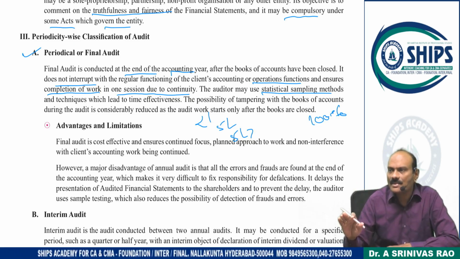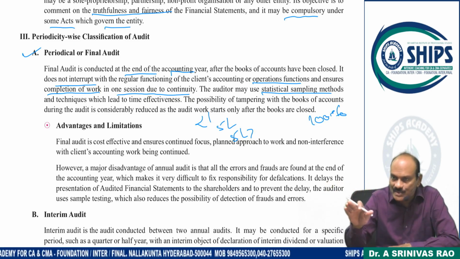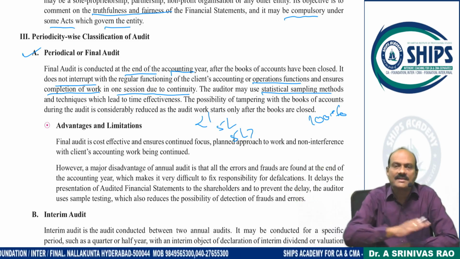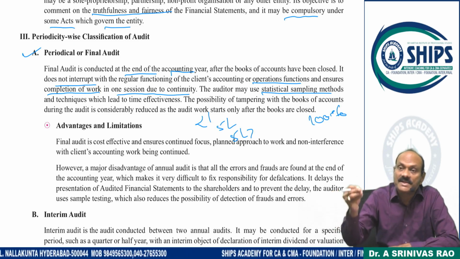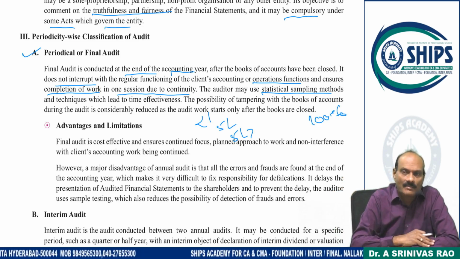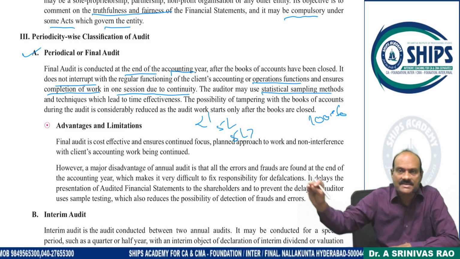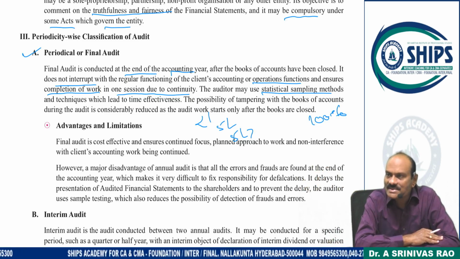For example, in a classroom, some students are meritoriously answering. Based on a few students, can you make a conclusion that in this class all the students are excellent? For example, a few students were unable to express their opinion properly. Based on 2-3 students, can I draw a conclusion that this batch is not good? No. This is an absolutely wrong conclusion I am drawing. Thereby, this is not a representative sample. This is not going to give the exact fairness of the books of accounts.